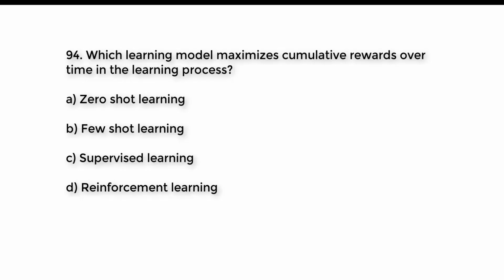Question number 94. Which learning model maximizes cumulative rewards over time in the learning process? A. Zero-shot learning. B. Few-shot learning. C. Supervised learning. D. Reinforcement learning. Try to guess the right answer. And the right answer is option D. Reinforcement learning.